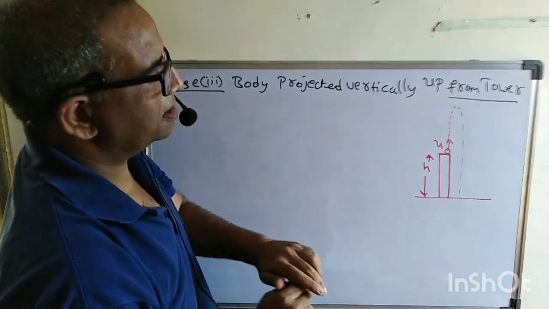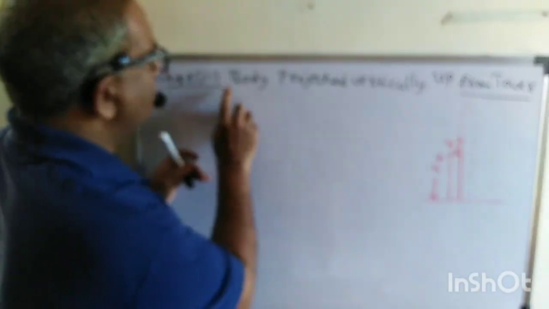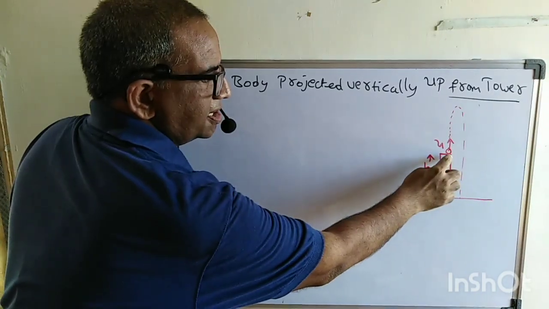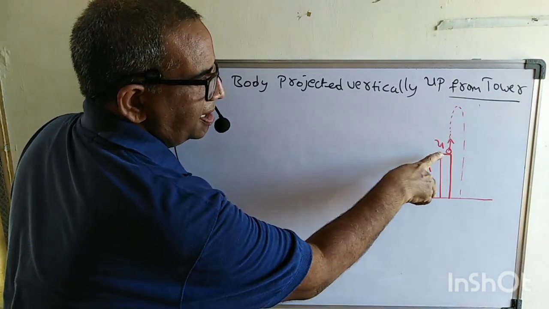That is the case. See carefully once again. What do you mean by body projected vertically up from the tower? It means the body is projected from the top of the tower.